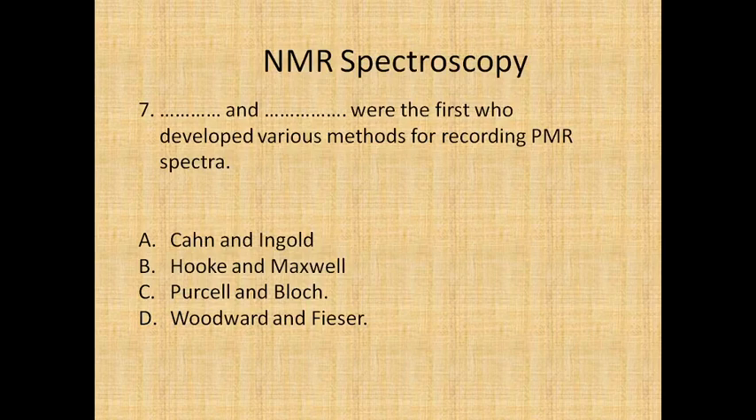Dash dash and dash dash were the first who developed various methods for recording PMR spectra. Options: Kahn and Ingold, Cook and Maxwell, Purcell and Bloch, and Woodward and Fieser. The correct answer is Purcell and Bloch.